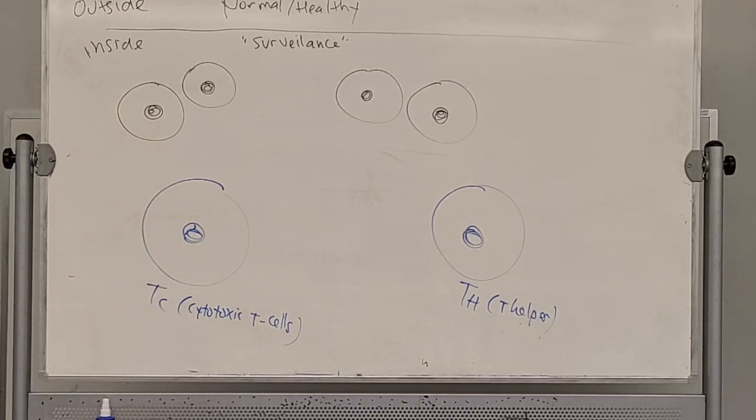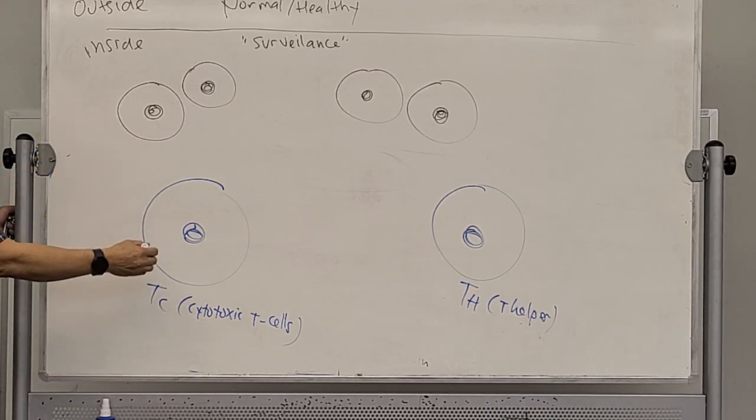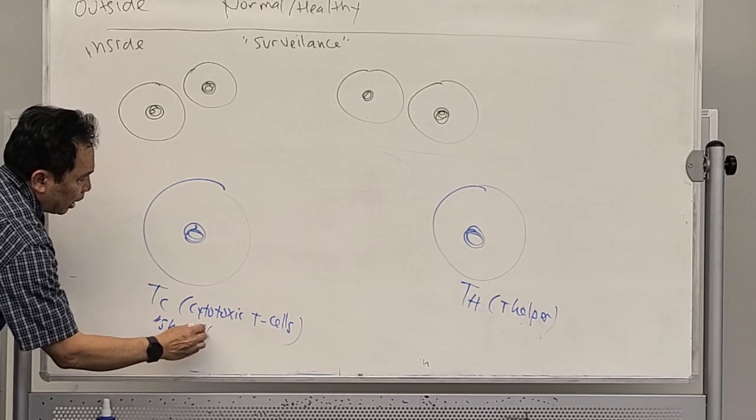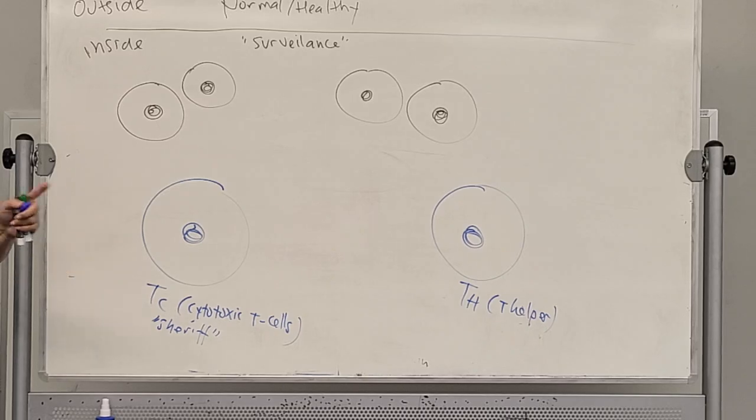Okay? So these 2 T cells act like, let's say this over here, we can call it a sheriff, the one that surveys the neighborhood.